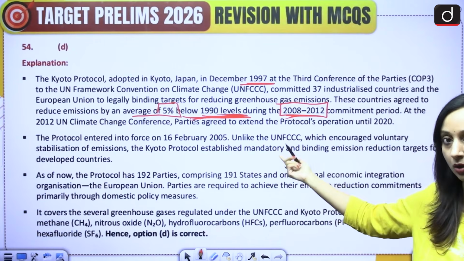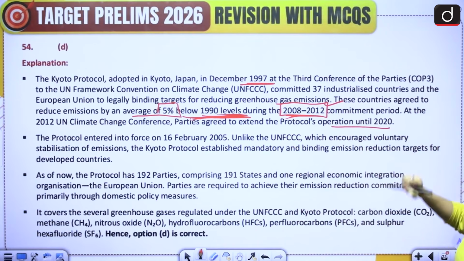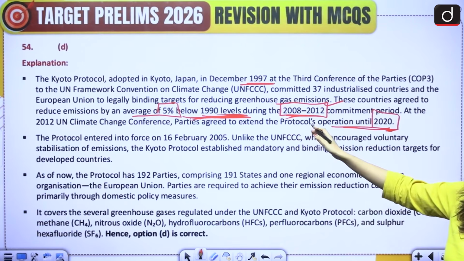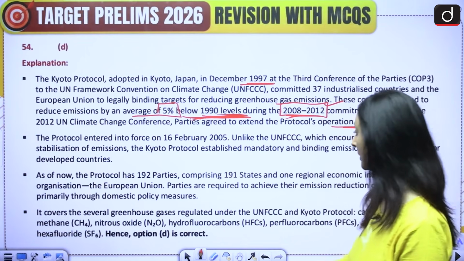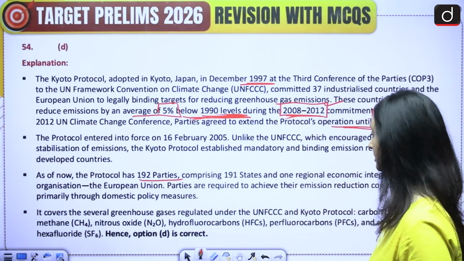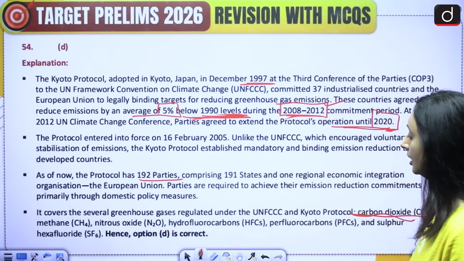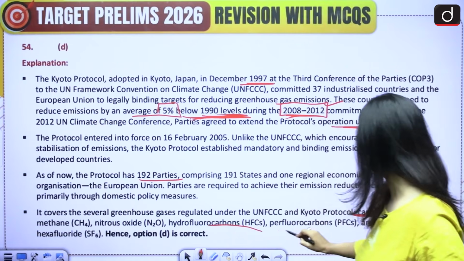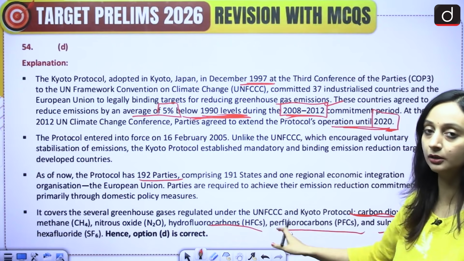But this period was later expanded, and at the 2012 UN Climate Change Conference, the parties agreed to extend the protocol's operation till 2020. So originally it was 2008 to 2012, and then it moved to 2020. Okay, as of now we have 192 parties to the organization, and it covers several greenhouse gases. All of them are regulated: carbon dioxide, methane, nitrous oxide, hydrofluorocarbons, perfluorocarbons, and sulfur hexafluoride. So all these gases are covered under the Kyoto Protocol.